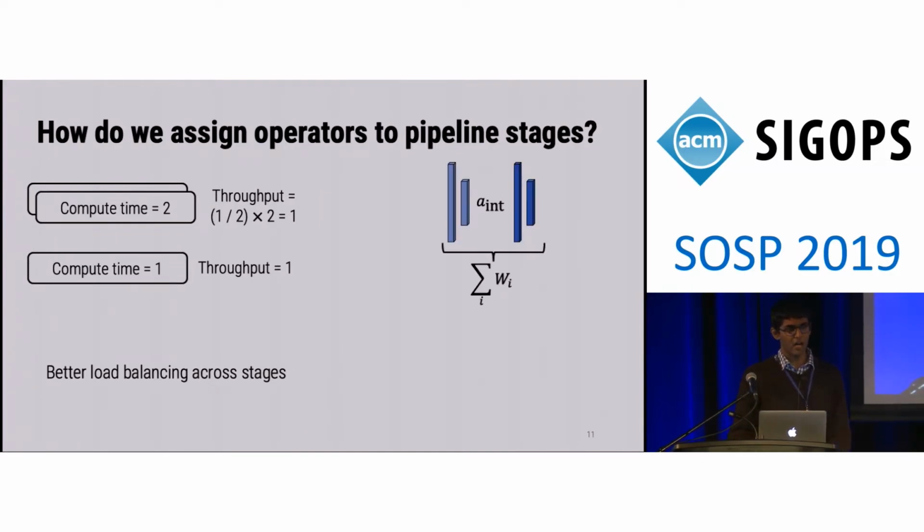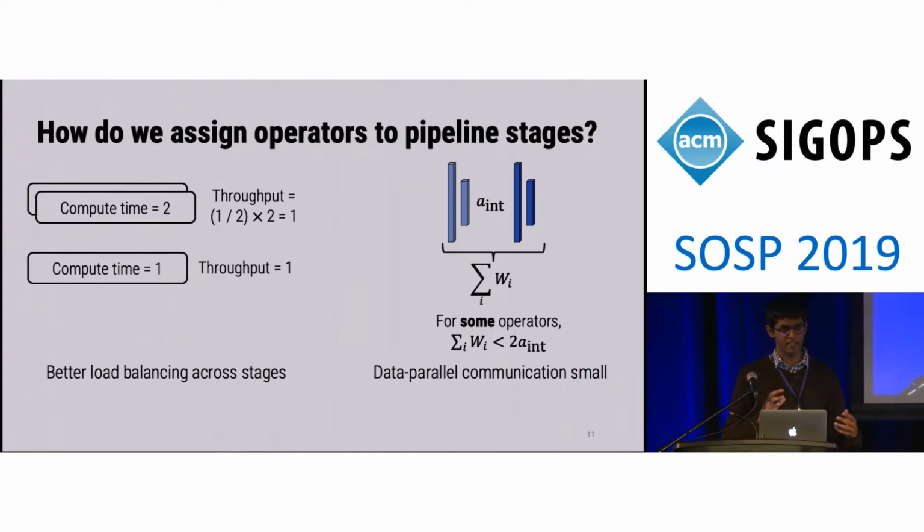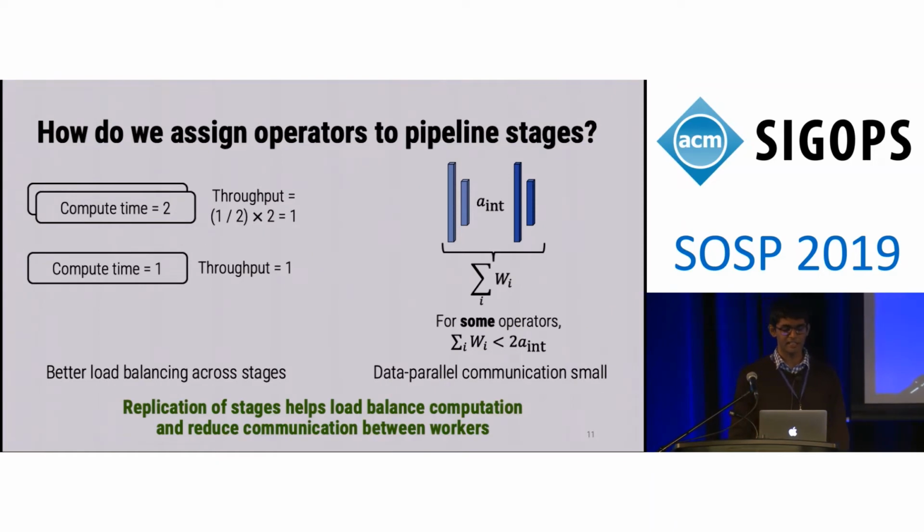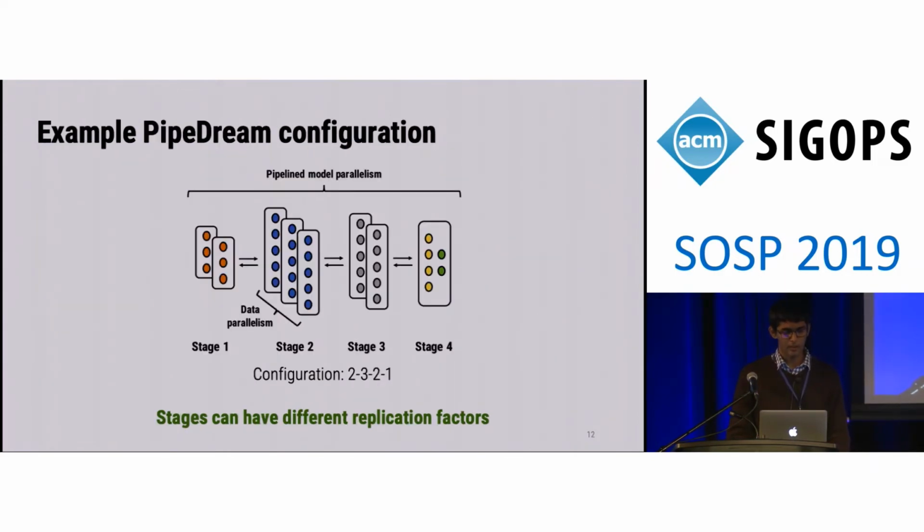Another nice property of stage replication is that in some cases, for some operators, the amount you would communicate doing data parallel updates is much smaller than the size of the intermediate activations and gradients. So for these particular operator subsets in your entire model, data parallel communication is cheaper than the alternative. The upshot of all of this is that stage replication can help us load balance computation better and reduce communication between workers. This is an example PipeDream configuration.